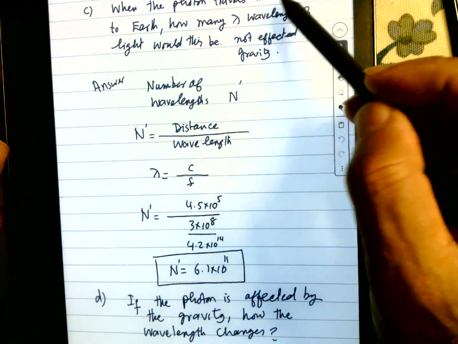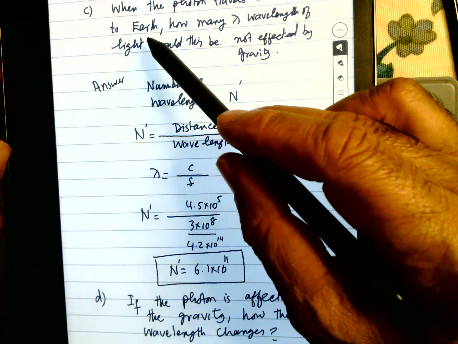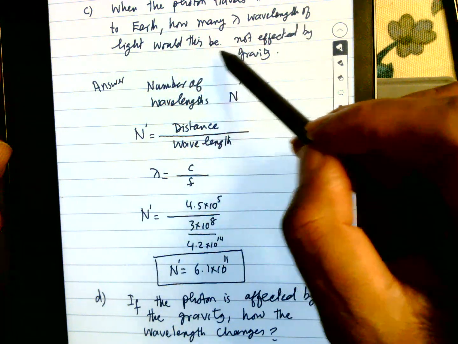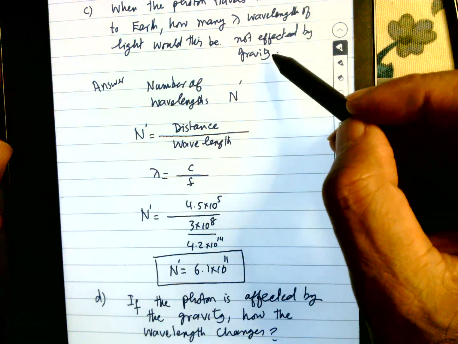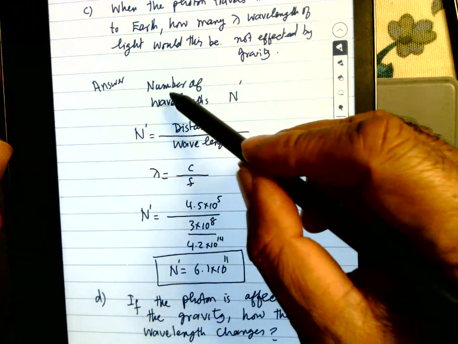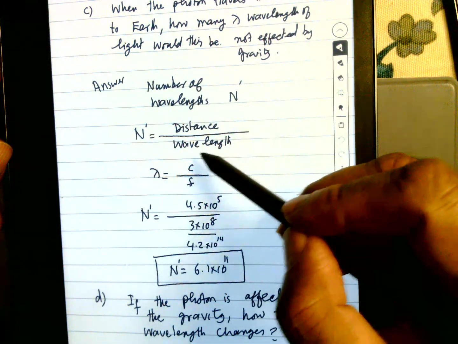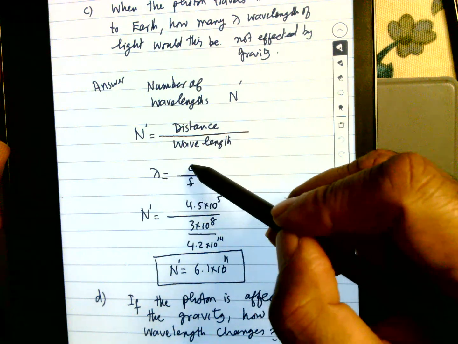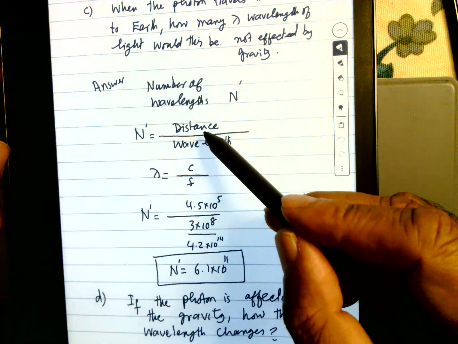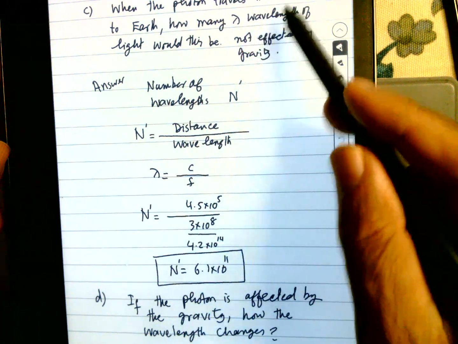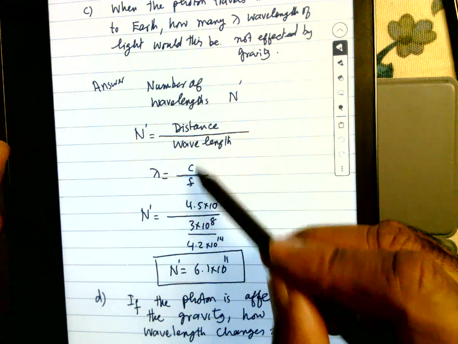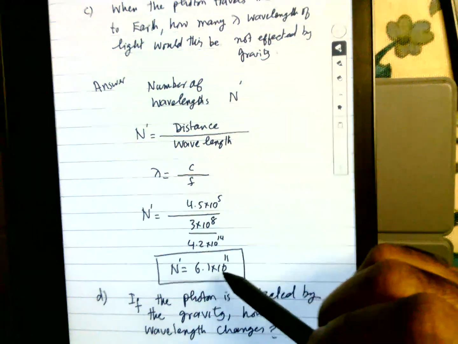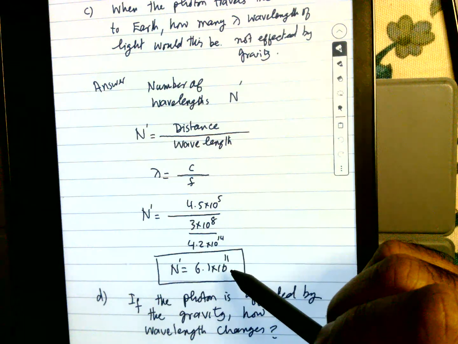When the photon travels 450 kilometers toward the Earth, how many wavelengths of the light would there be if it is not affected by gravity? The number of wavelengths n is equal to distance divided by wavelength, and lambda is equal to c over f. So the distance is 450 kilometers divided by the wavelength, where wavelength is c over f. So this is equal to 6.1 times 10 to the power 11 wavelengths.